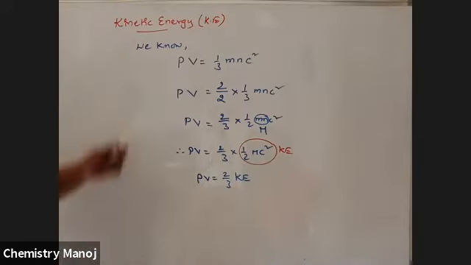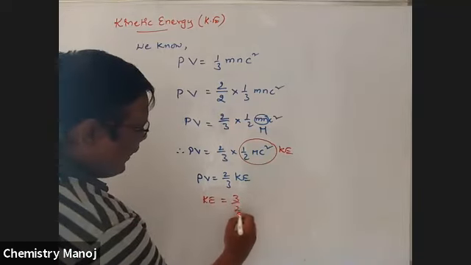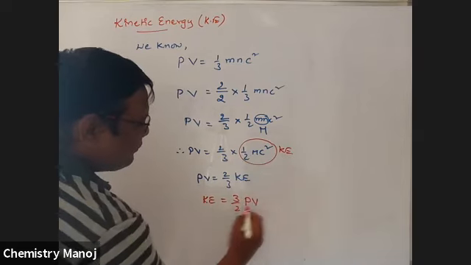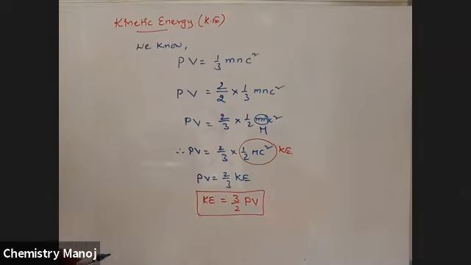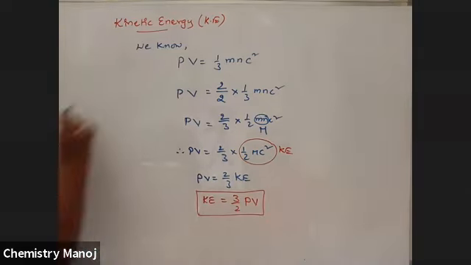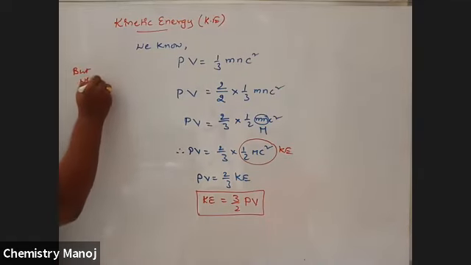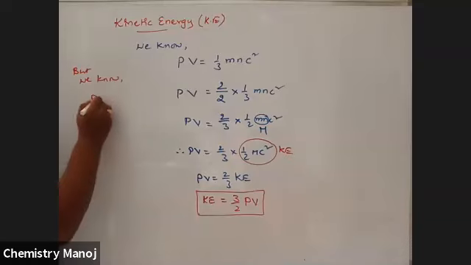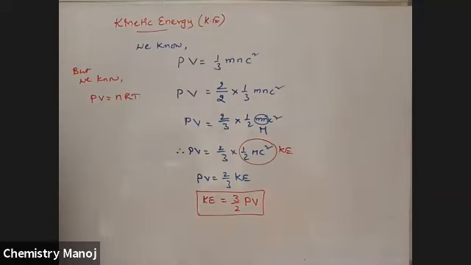Now I want to derive the equation for kinetic energy. Therefore, KE is equal to 3/2 PV. But we know PV is equal to nRT.